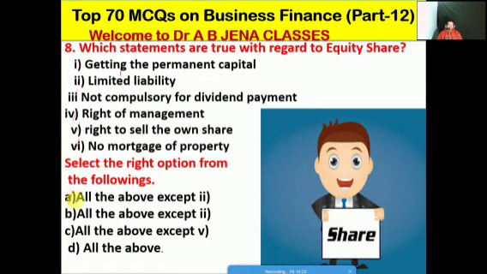A, it's all the above except second. B, it's all the above except third. C, it's all the above except fourth. So friends, it's a typing error, it's third, meaning not compulsory for dividend payment. Fourth one, it's all the above, friends. So D is the right option for this MCQ. Friends, these are the important features of an equity share.